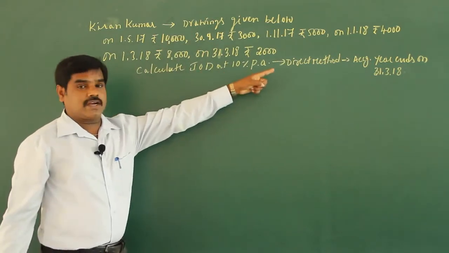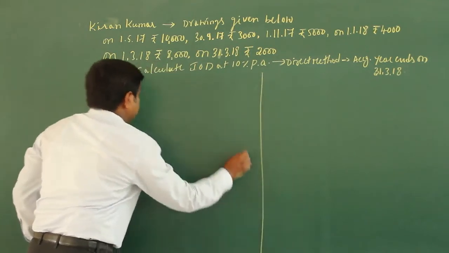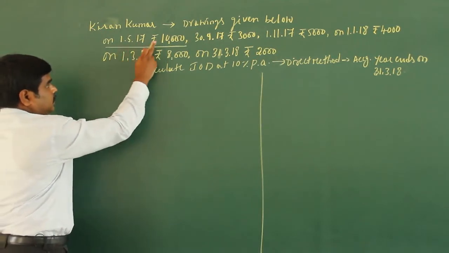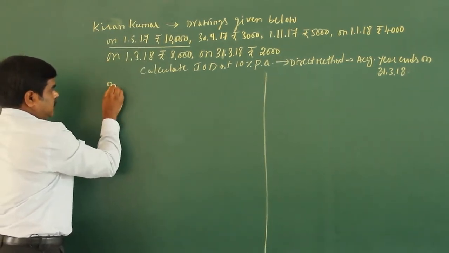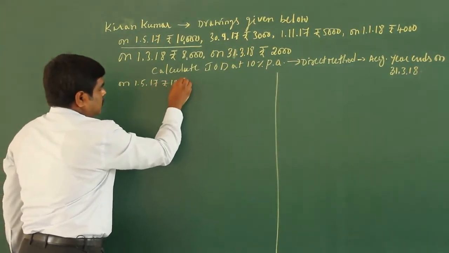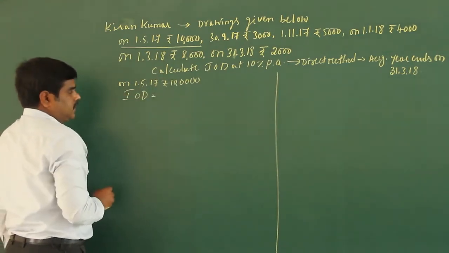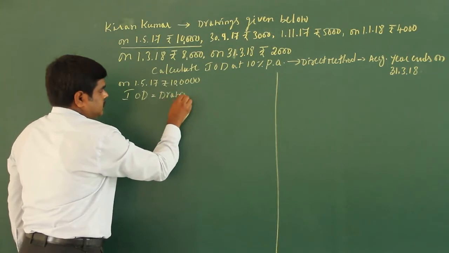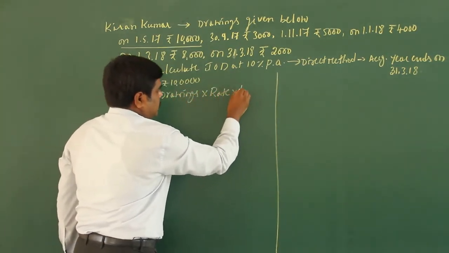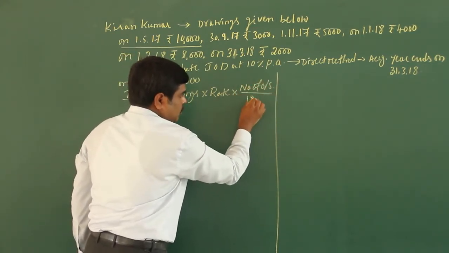The problem is saying to calculate interest on drawing under direct method. So the problem will go like this. Go to the first one. The date of drawing is 1/5/2017. So you can write on 1/5/2017 rupees drawn 10,000. Of course, interest on drawings, I told you, is drawings into rate into number of outstanding months divided by 12.